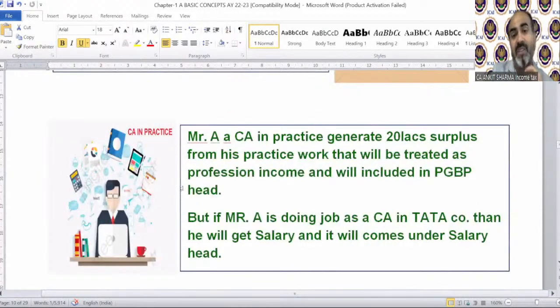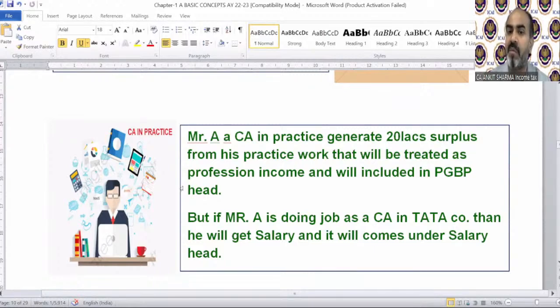Okay, now if Mr. A, a CA, like you and me, Ankit Sharma, a chartered accountant, is in practice, of course I have my practice firm. So if I am earning anything out of my firm, that will be called my professional income, and that is also going to be taxable in the PGBP head. But if I am working in an organization and getting salary, and not doing practice of my own, then that will be taxable in the salary head.